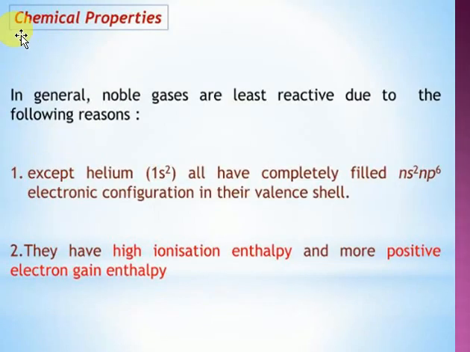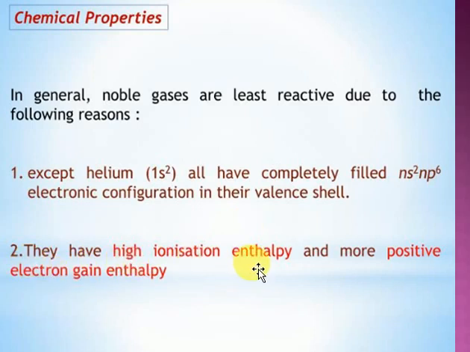Next one is the very important chemical properties of the noble gas elements. You said noble gas elements are inert, they never take part in chemical reactions. How will they take part in chemical reactions? How are you saying chemical properties? Yes, it is possible. In chemistry, nothing is impossible. So in general, noble gases are least reactive due to the following reasons. Except helium, 1s2, all have a complete filled ns2 np6 electron configuration in their valence shell. They have a stable electronic arrangement in the outermost orbital. So they are inert in nature.